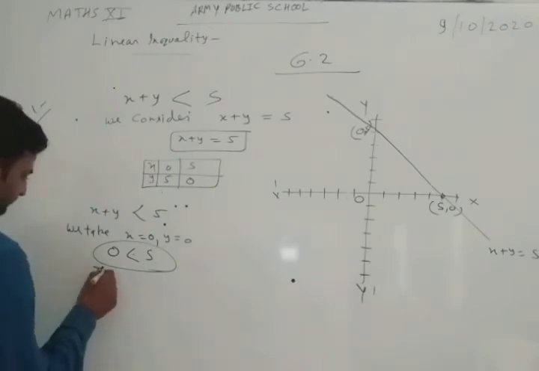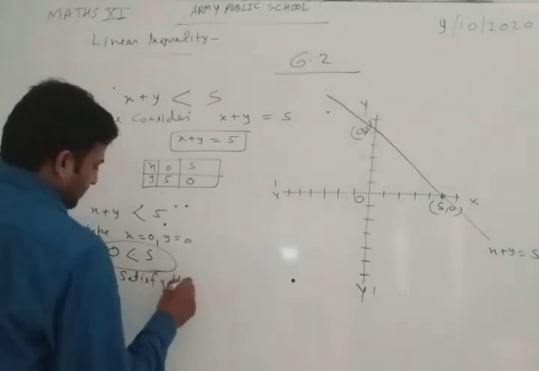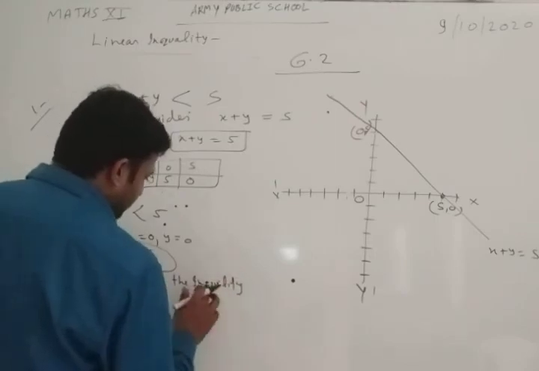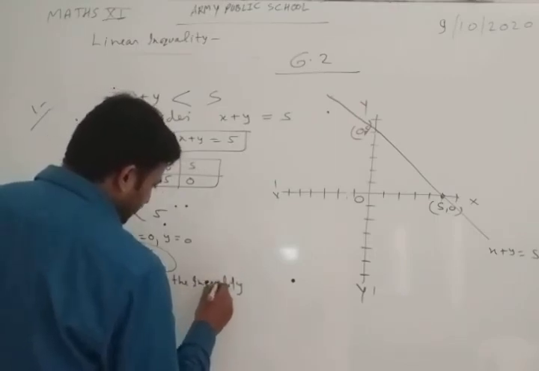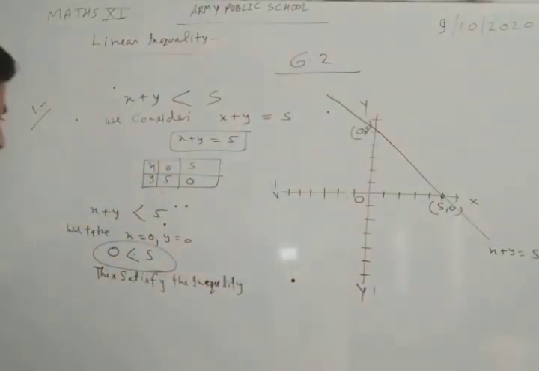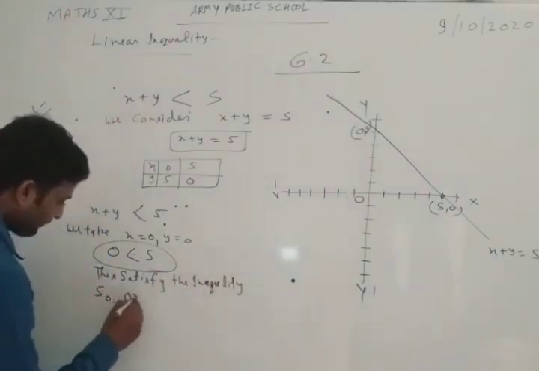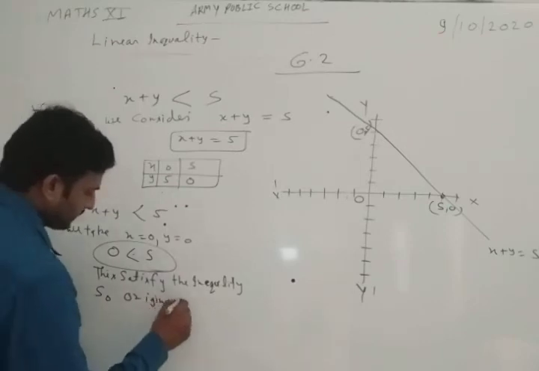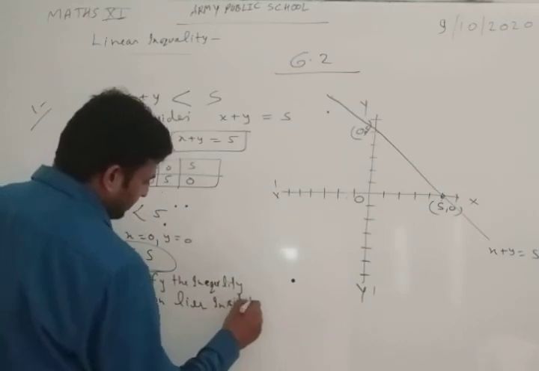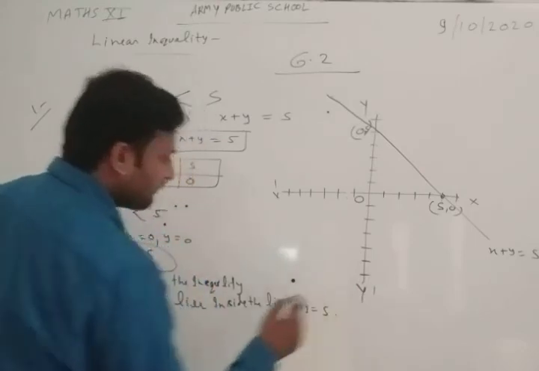So this satisfies the inequality. Okay. So what? So our origin lies inside the line x plus y is equal to 5.